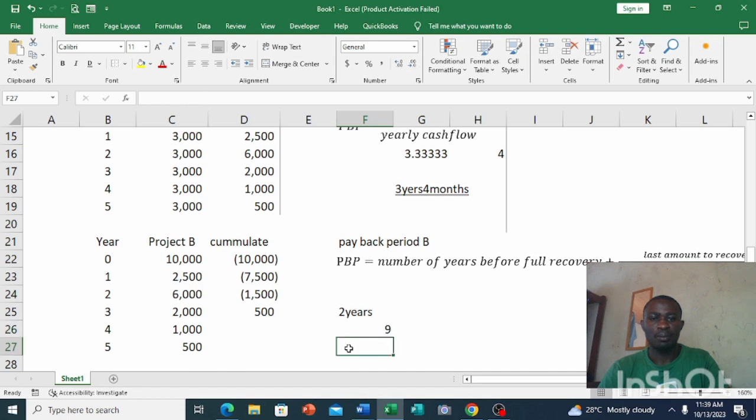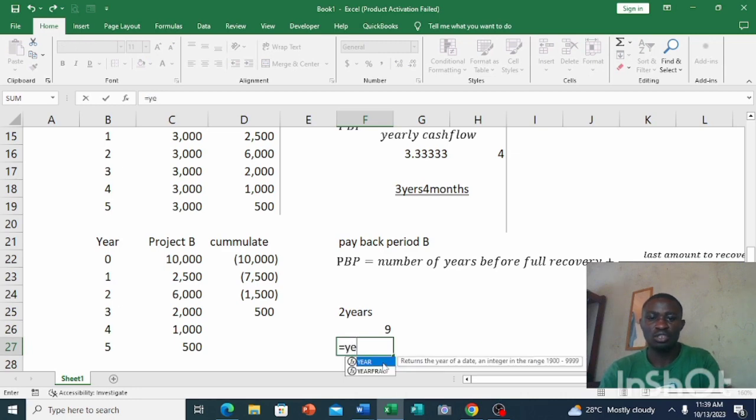So what will be our payback period? So our final answer will be equal to 2 years, 9 months.